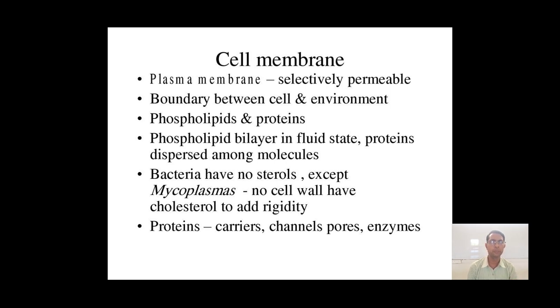So a phospholipid bilayer in a fluid state is nothing but the cell membrane present in prokaryotes. Bacteria have no sterols, except mycoplasma. No cholesterol is added to add rigidity.